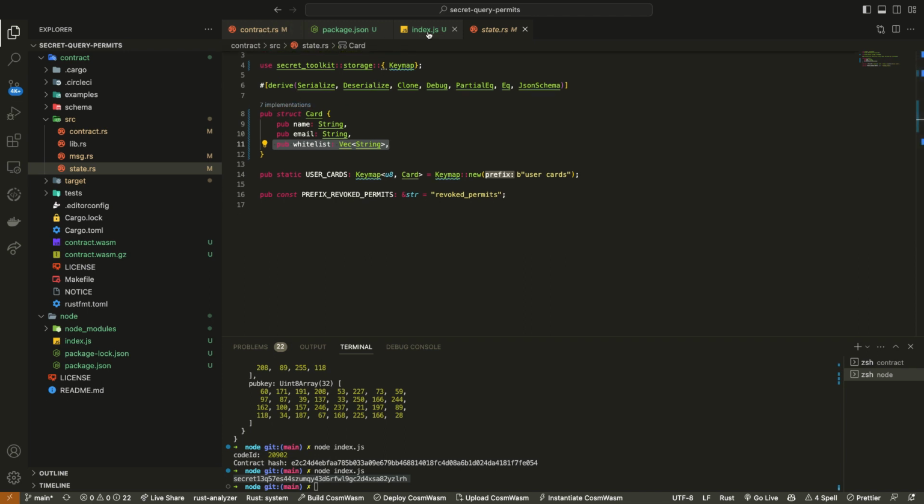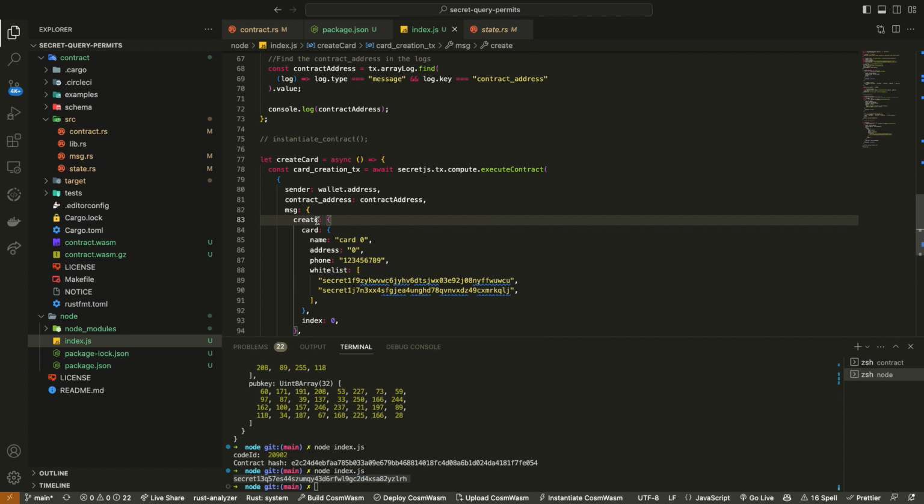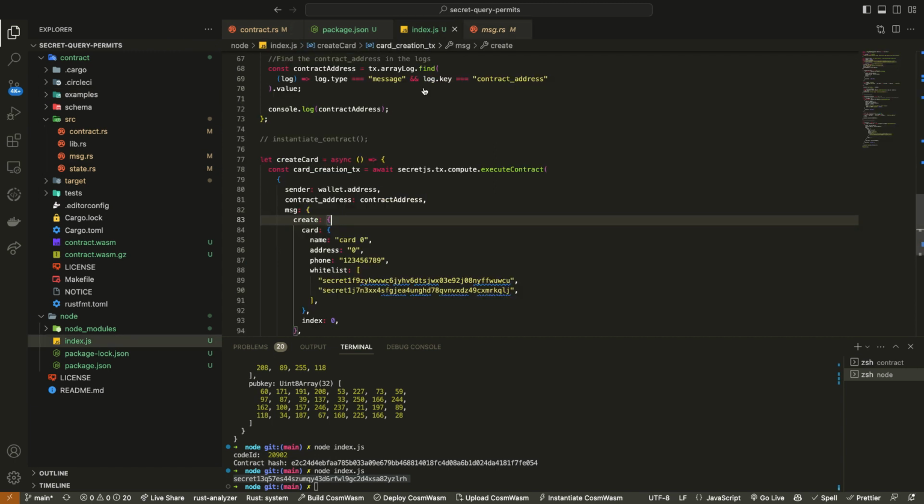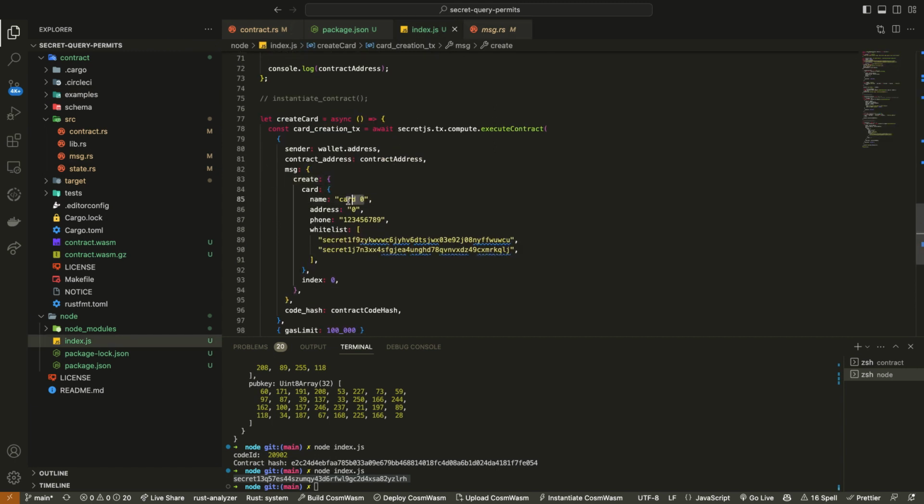So we go back to our index.js. We call create, right? When we call create, what that's doing is calling this function right here, and it creates a card at a specific index. So we have to enter that index information and that card information. So we create our card. Let's call it Boopy. Address is secret lane.